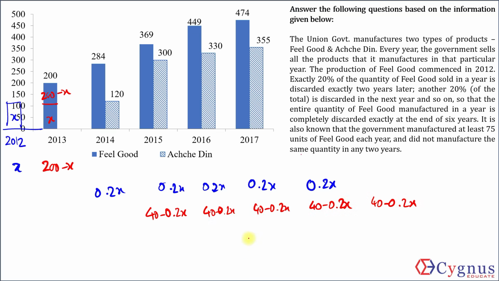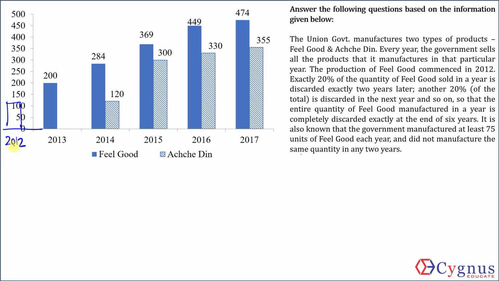Now this seems like a very cumbersome procedure. So instead of taking X, I'll start with 75, as they had given that the minimum number of units produced any year was 75. And instead of doing this, I feel like the better approach should be using 75. Let us say in 2012, the number of units manufactured was 75. Then the number of units discarded, exactly 20%, should be